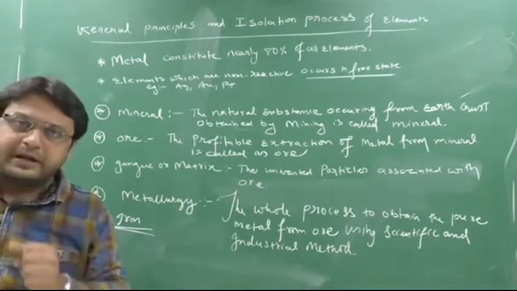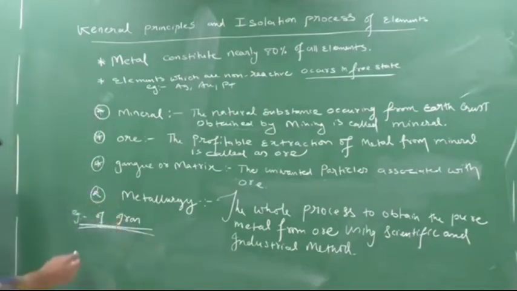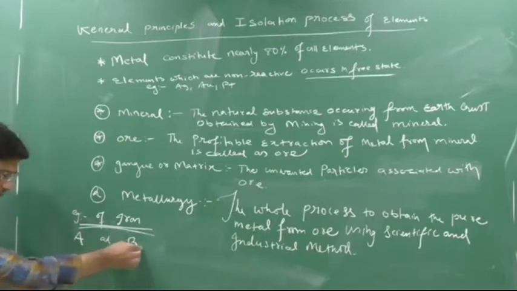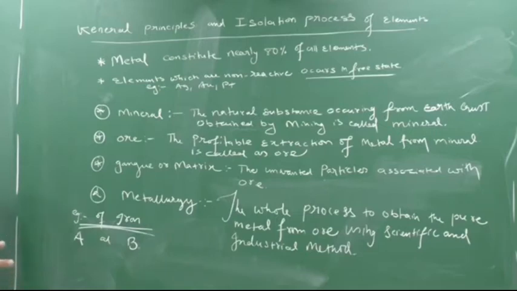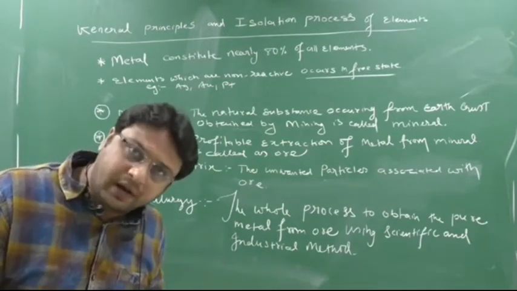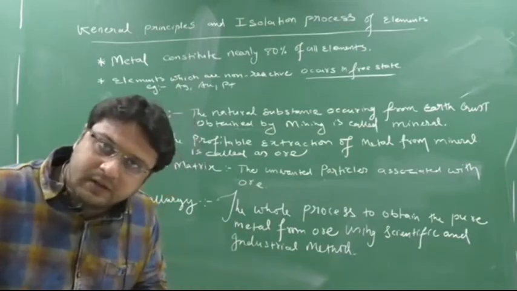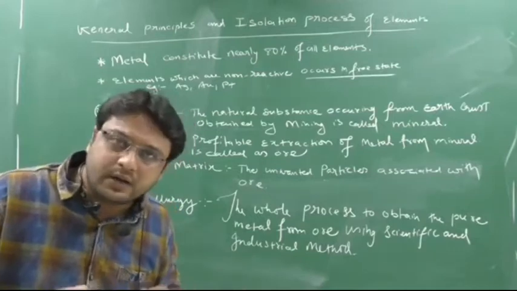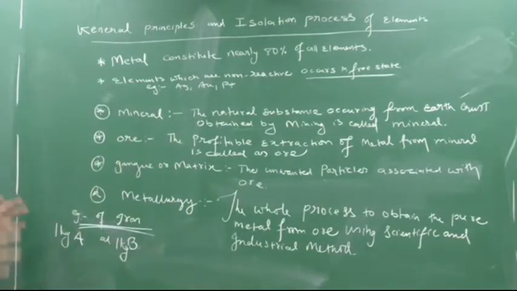Now this definition might be a bit complicated for you, but I will tell the actual meaning. Suppose I am digging the earth, mining the earth, and I get two minerals of iron, say mineral A and mineral B. Suppose I have taken 1 kg of mineral A and 1 kg of mineral B. Both minerals are of iron. Now what have I done? I have done all the process, every process.